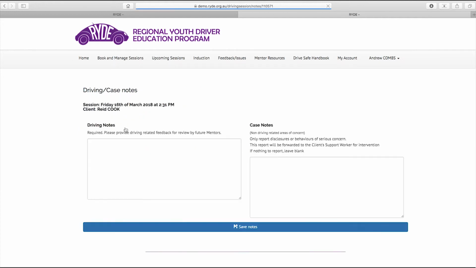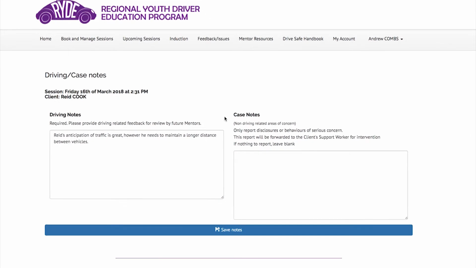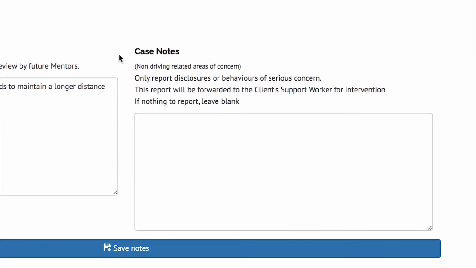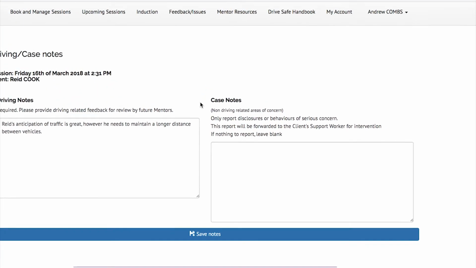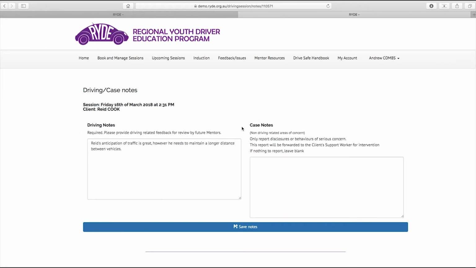In the driving notes field, you are required to provide some brief details regarding the skills and competencies demonstrated by the client during the session. These notes are to provide future mentors with some advanced knowledge of the client's driving skills and areas which may need more practice. The Case Notes field should only be used when clients have made disclosures or demonstrated behaviours of serious concern. In these situations, the client support worker will be contacted in order to provide intervention. If there is nothing of serious concern to report, please leave this section blank.